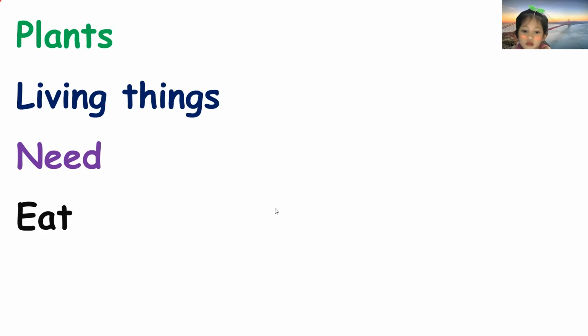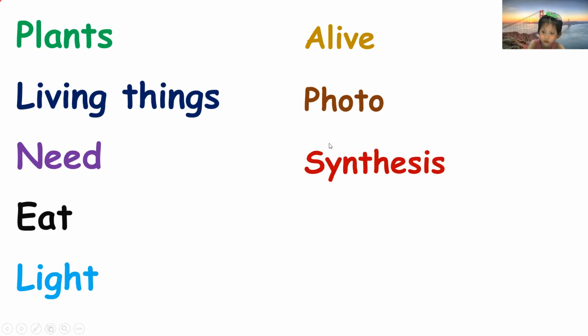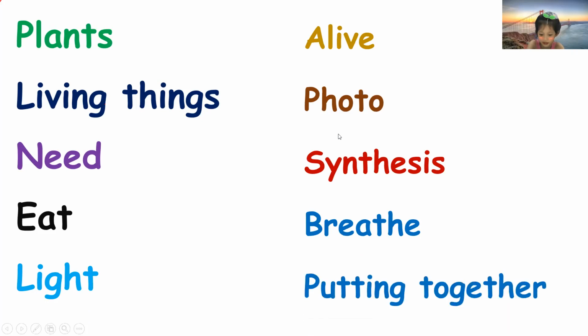And we have need, eat, light, alive, photo, synthesis, breathe, and putting together. So how many? 1, 2, 3, 4, 5. We have 10 vocabulary words. I hope that you will learn something in this.